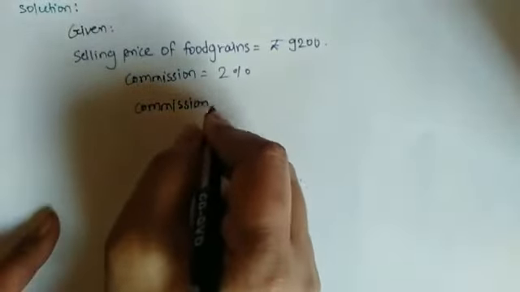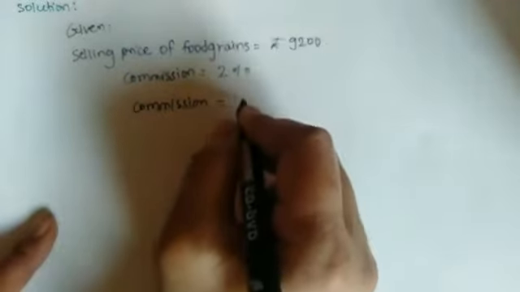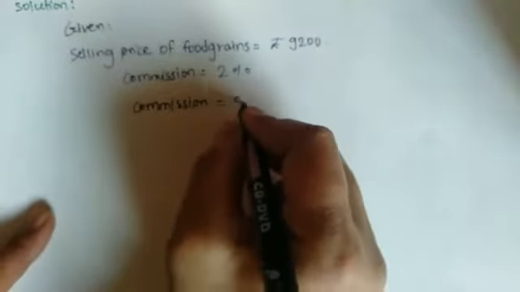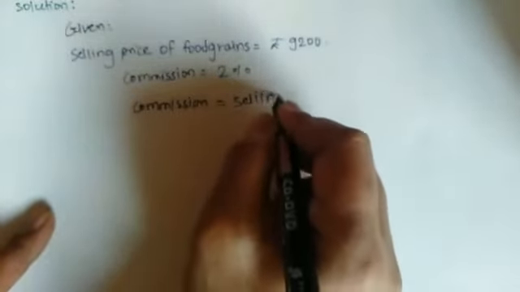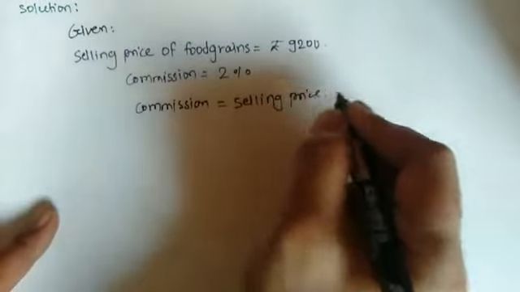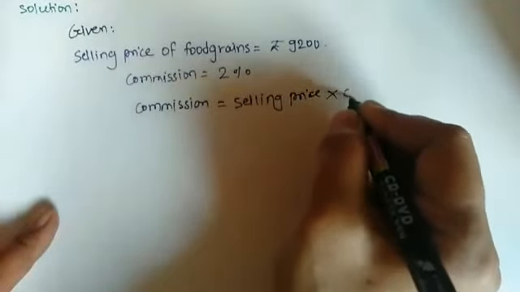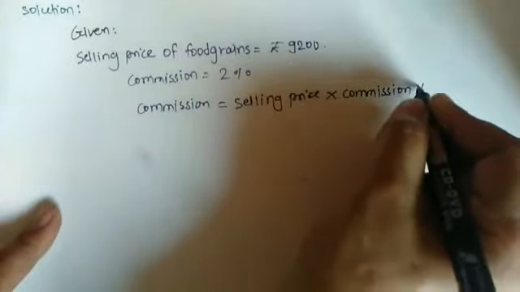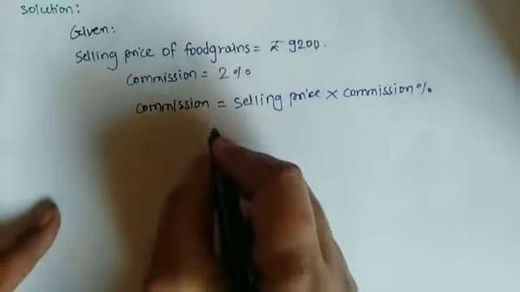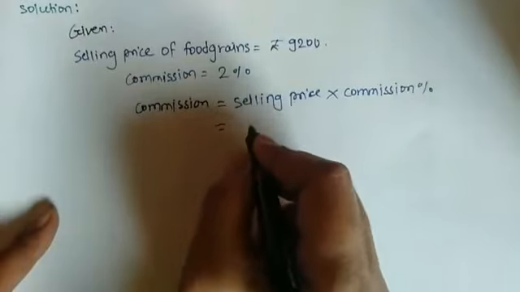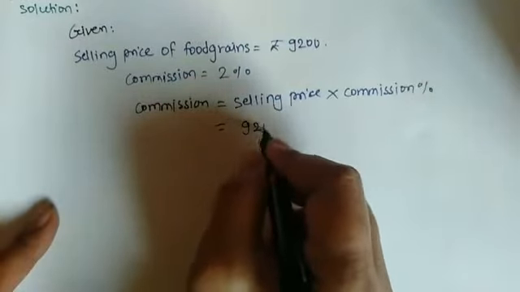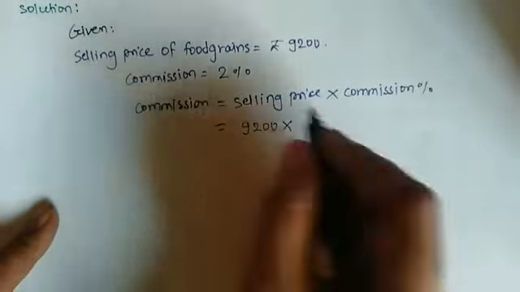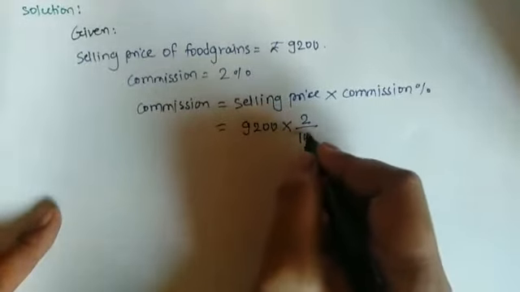So firstly write down the formula. Commission is equal to selling price multiply by commission percentage. So selling price is 9,200 multiply by commission percent is 2 upon 100.